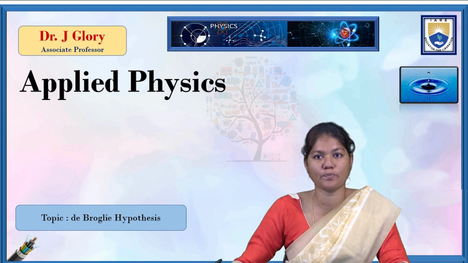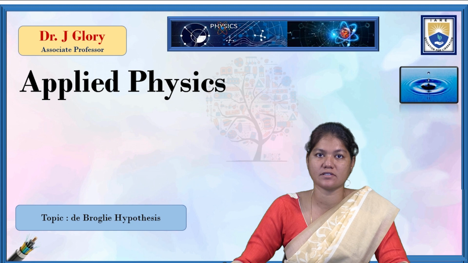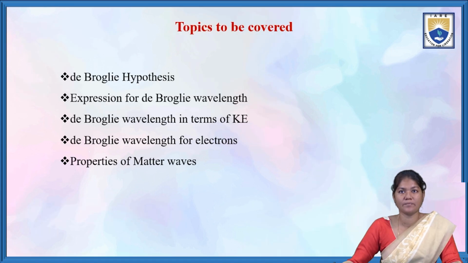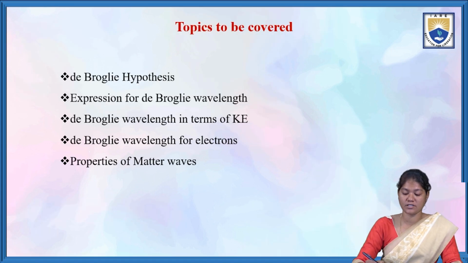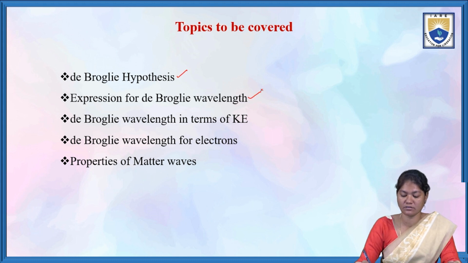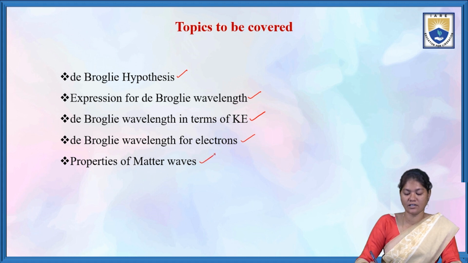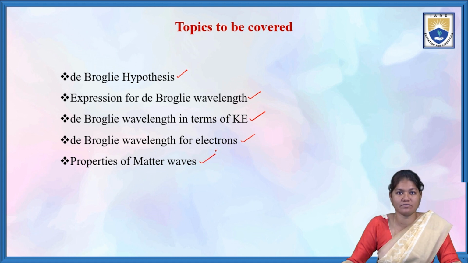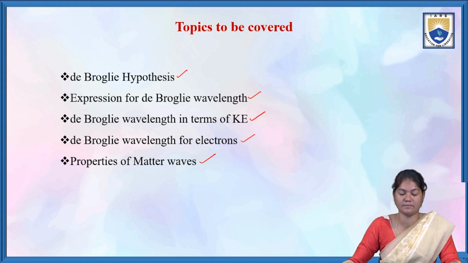Today, our session's topic is de-Broglie Hypothesis. The topics to be covered: de-Broglie Hypothesis, expression for de-Broglie wavelength, different expressions for the wavelength derivation, that is de-Broglie wavelength in terms of kinetic energy, de-Broglie wavelength for electrons, and then properties of matter waves. So these are the topics that we are going to cover in this session.